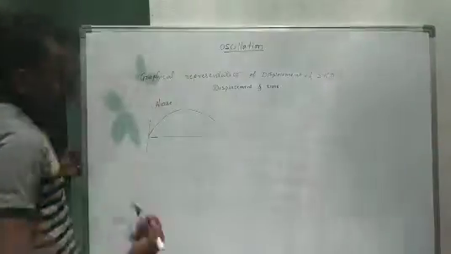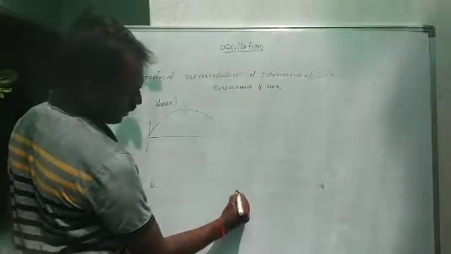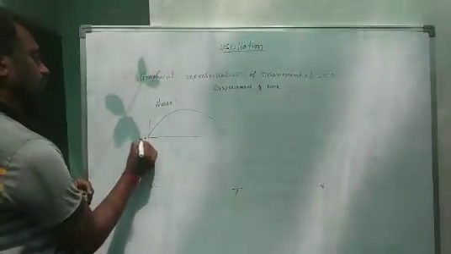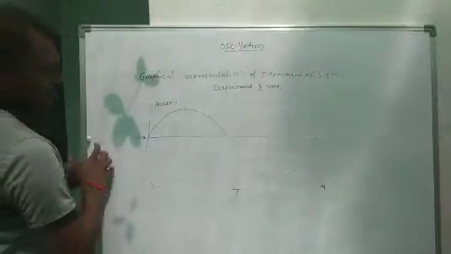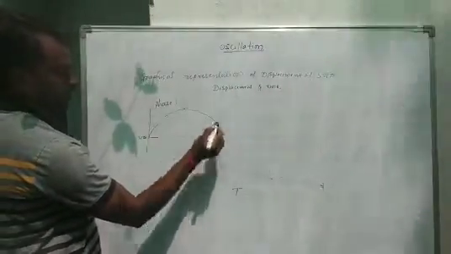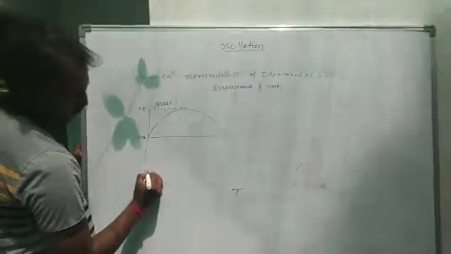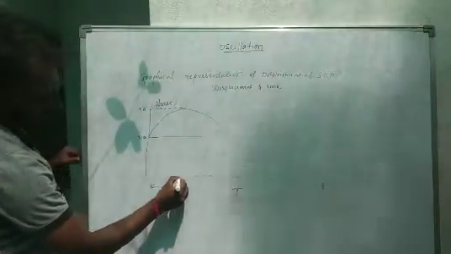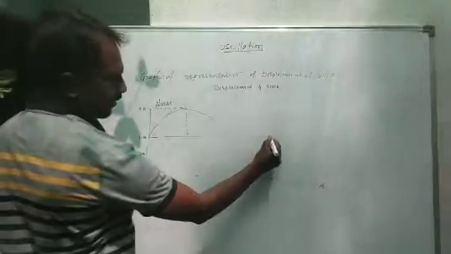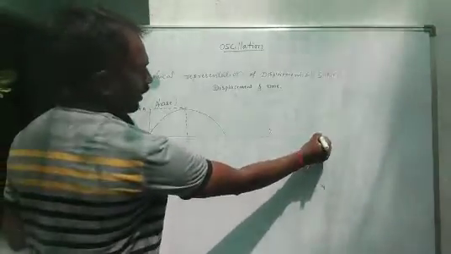This is a wave, and the total time period from here to here is T. Initially the t value is 0, and this is the mean position. These two are extreme positions: this one is the positive extreme position, plus a, and this one is the negative extreme position, because it is the negative half of the cycle, so minus a. The maximum displacement is a. This one is P, Q, and R.